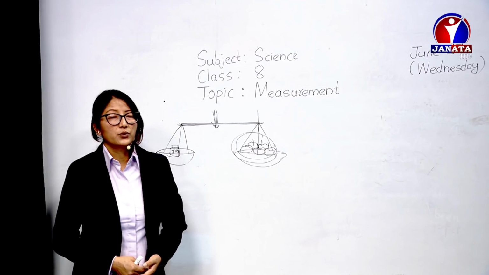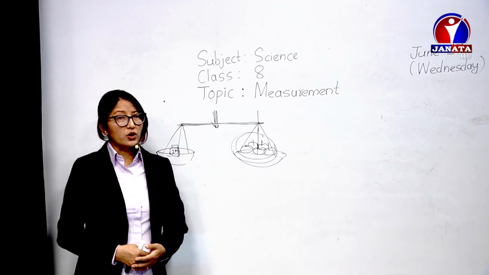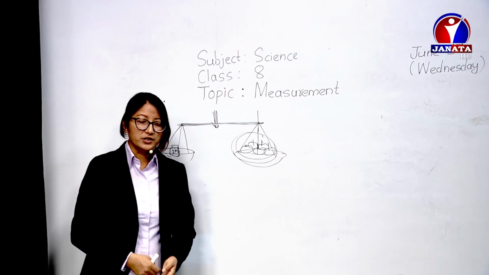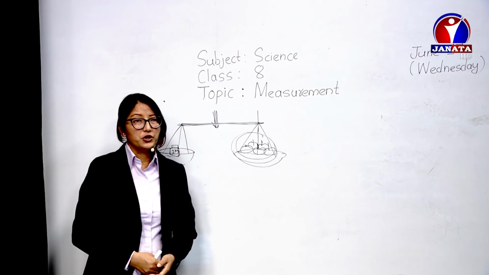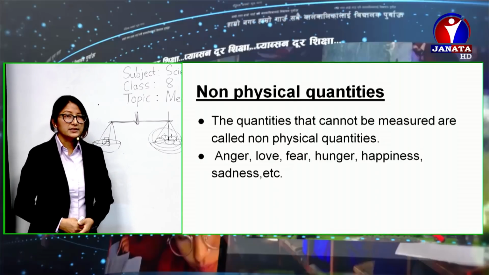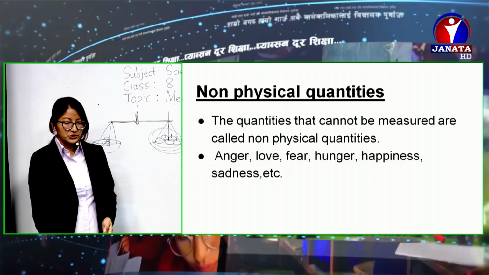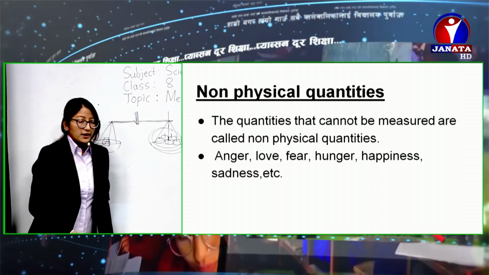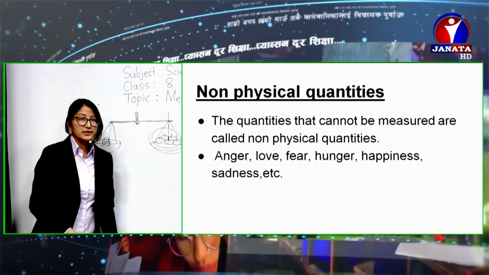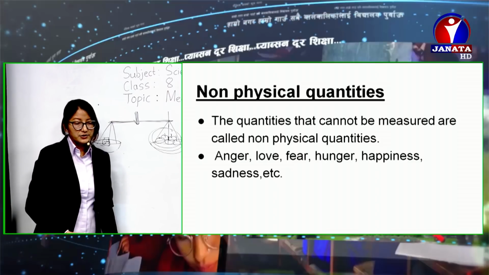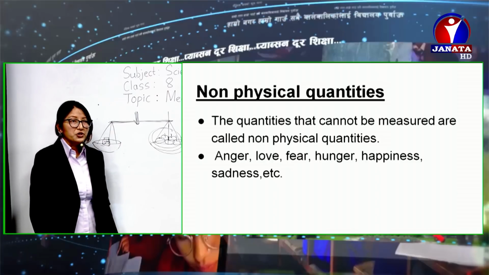So these quantities are called non-physical quantities. They cannot be measured. Yeah, these quantities cannot be measured, so we call them non-physical quantities. You can just see over here in the slides, the quantities that cannot be measured are non-physical, and the examples are also here.